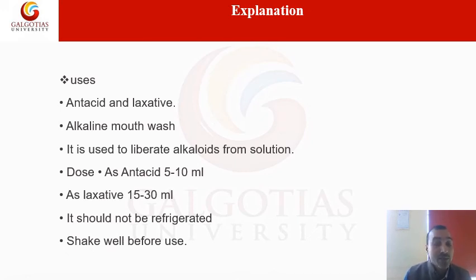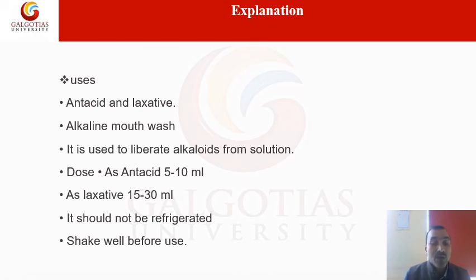It can be used as a laxative and also as a purgative. It also has antacid property. It can be used as an alkaline mouthwash, and it is also used to liberate alkaloid from the solution. Its dose decides its action.